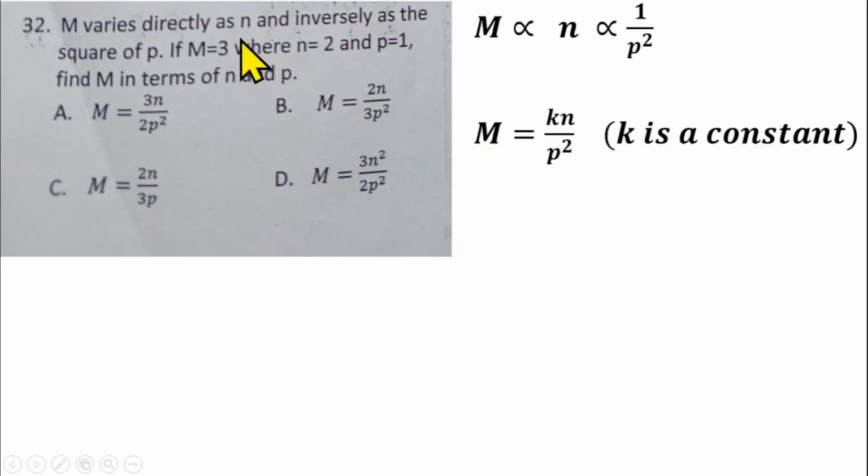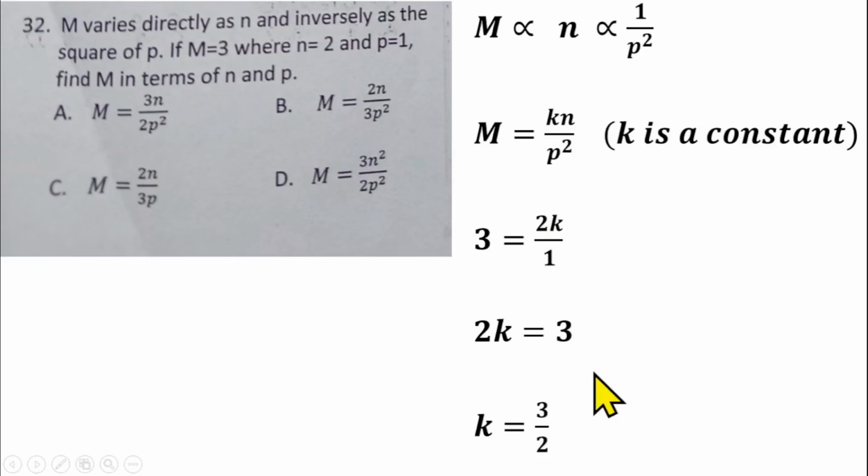So we need to find the value of our k. The question says m is 3, n is 2 and p is 1. Find m in terms of n and p. So we put the value of m, which is 3, equals n is 2 times k over p is 1. So p is 1 square, which gives us 1. From there we have 2k is equal to 3. Divide both sides by 2. k will be equal to 3 over 2.